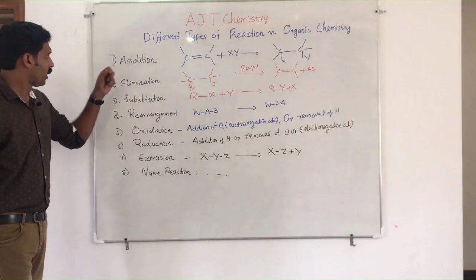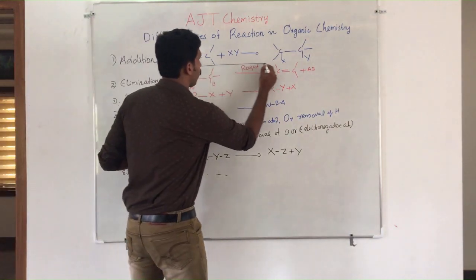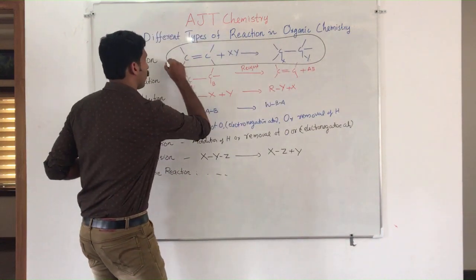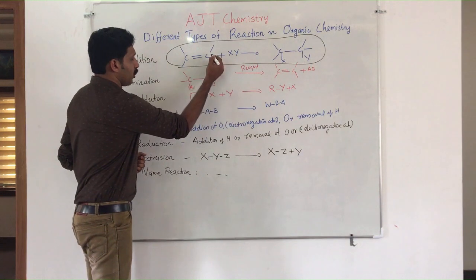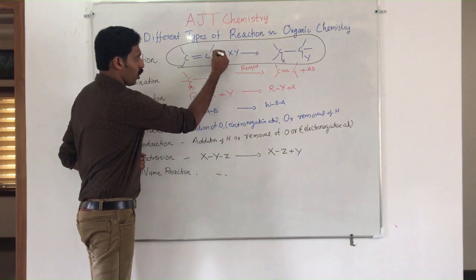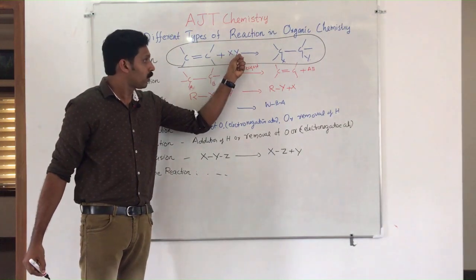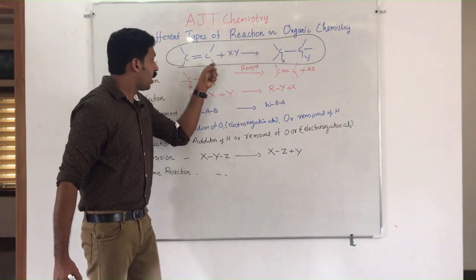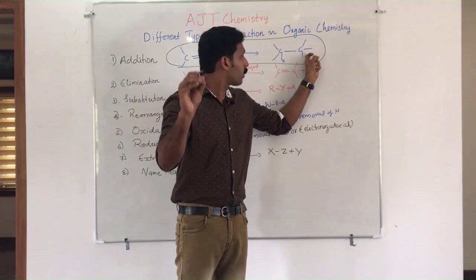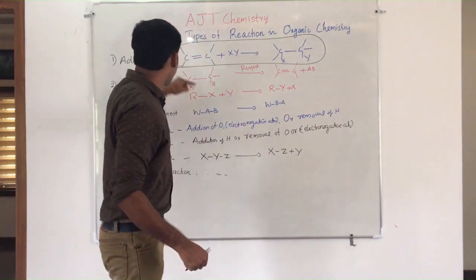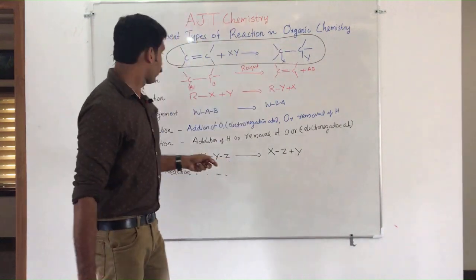First of all, addition reactions. I have drawn a general picture of an addition reaction. You can say that into this unsaturated compound, that means an alkene, I am adding XY. X goes here and Y goes here, and you get the product. During this chemical reaction, you can see that the unsaturated compound becomes saturated.